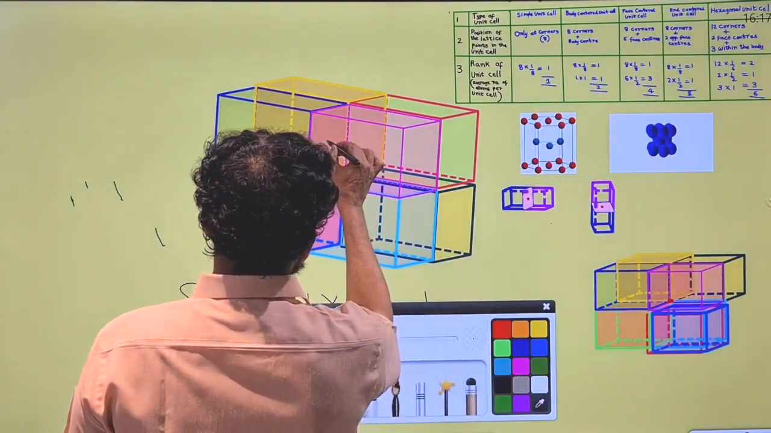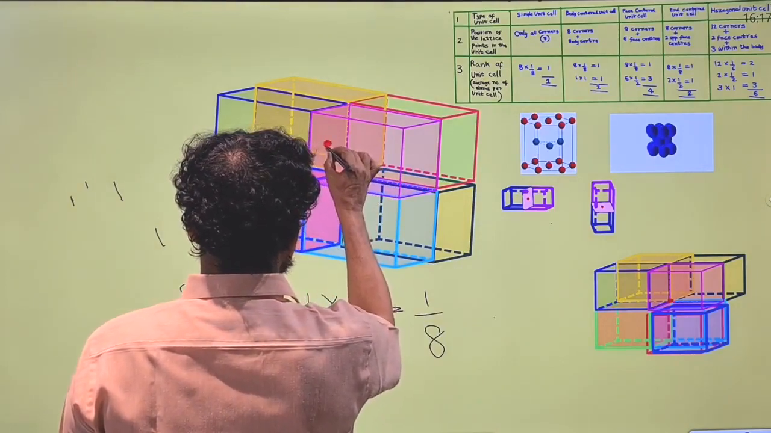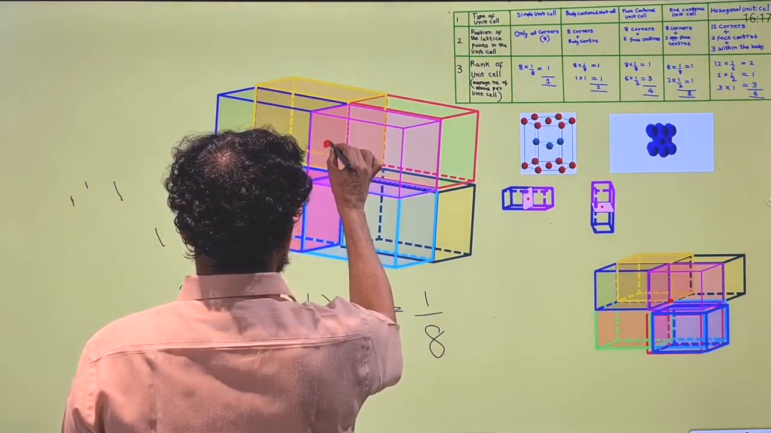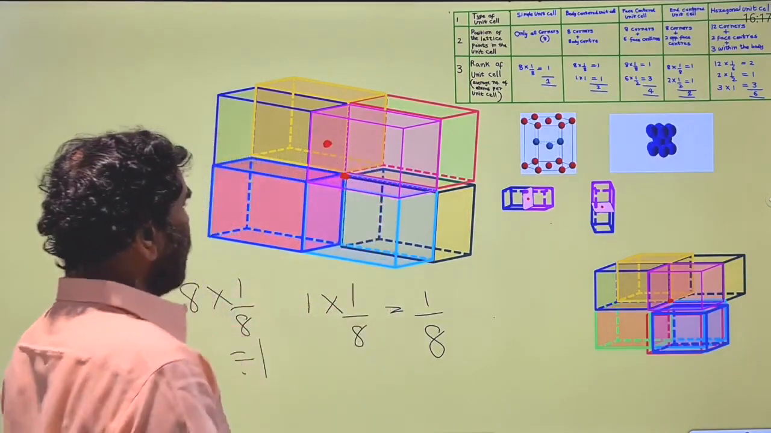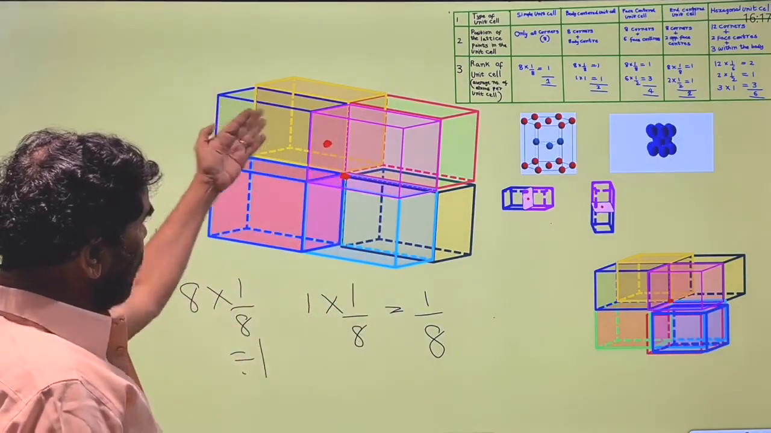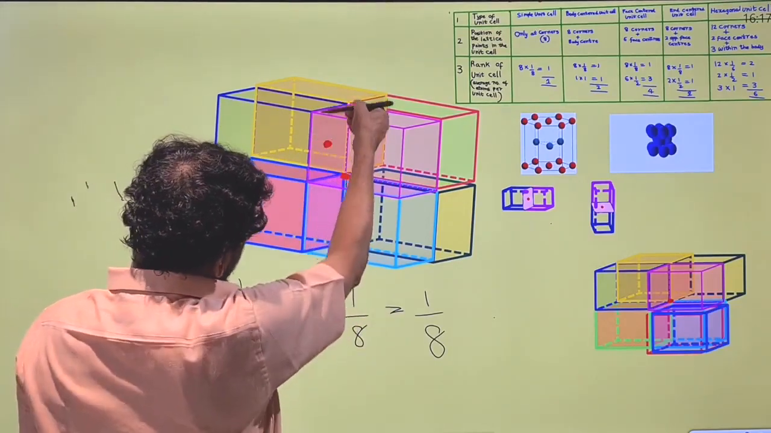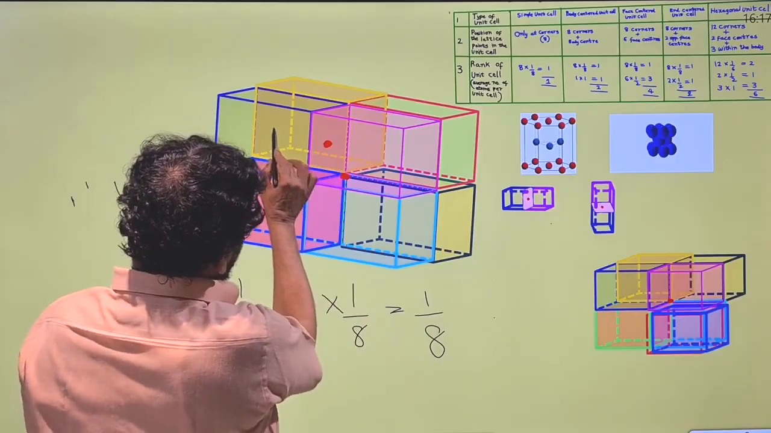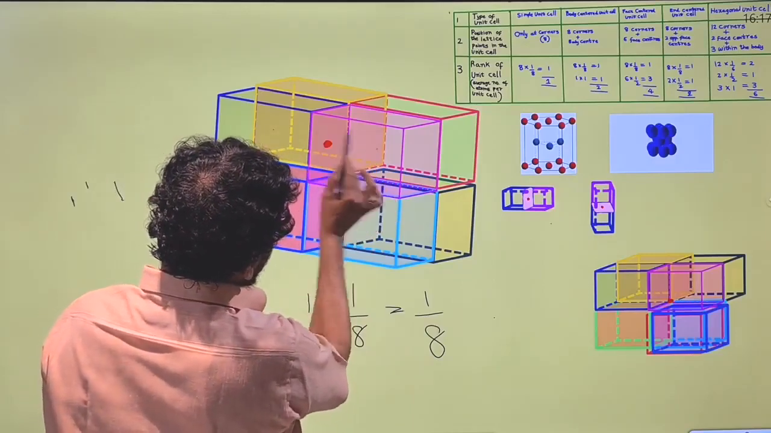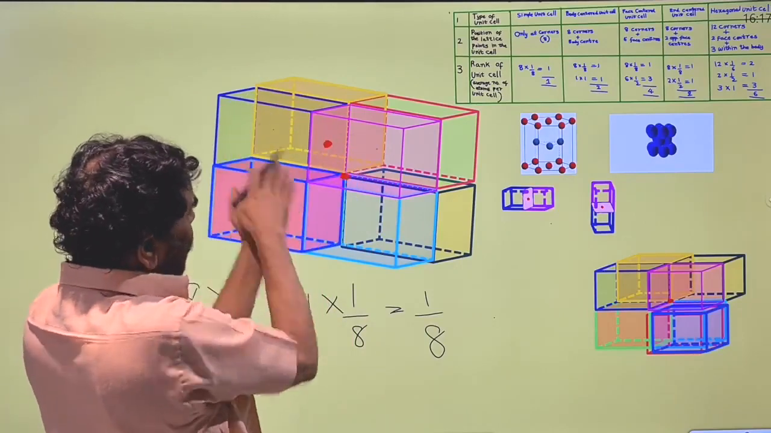They can also be present at the face center along with the edges. I am saying it is at the face center. If it is present in the face center, it is common to how many unit cells? This is the face. This is the partition between the 2 unit cells, this and this. This partition is common for the 2 unit cells.